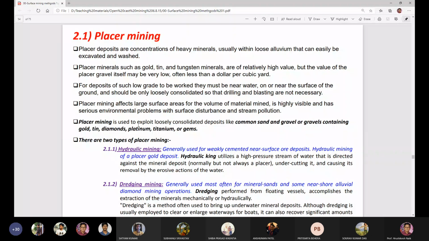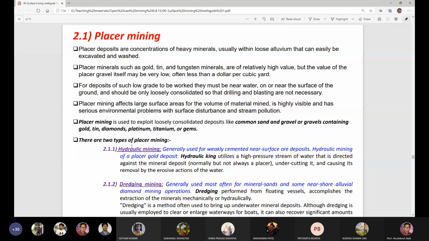Placer mining is used to exploit loosely consolidated deposits like common sand and gravel, or gravels containing gold, tin, diamonds, platinum, titanium, or gems. So these are heavy minerals which are found below the common sand and gravel. These types of deposits are mined by placer mining methods.